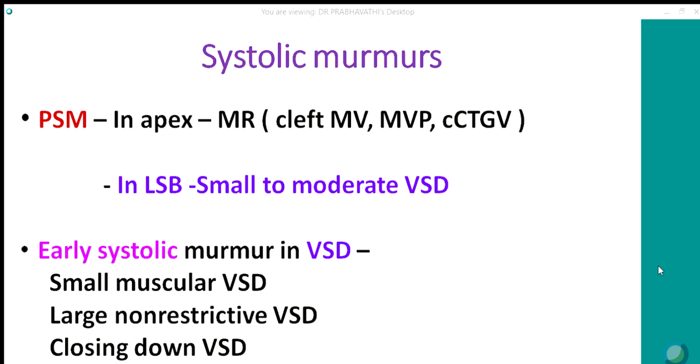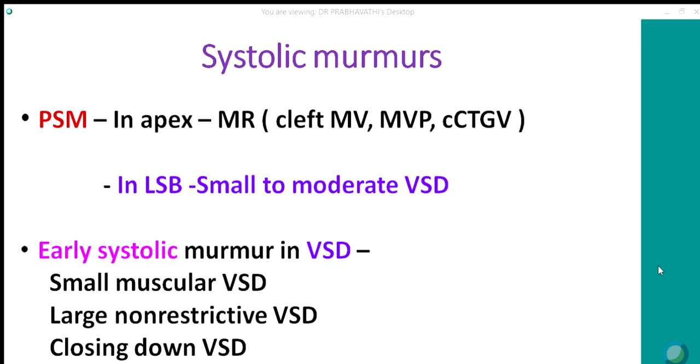So coming to the murmurs. Murmurs can be pansystolic, early systolic, late systolic, or ejection systolic. What are the causes of pansystolic murmur? If you hear a pansystolic murmur at the apex, think of cleft mitral valve or mitral valve prolapse. Here, usually you hear it.